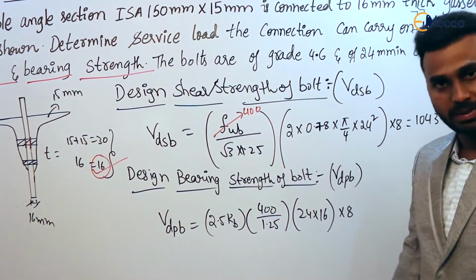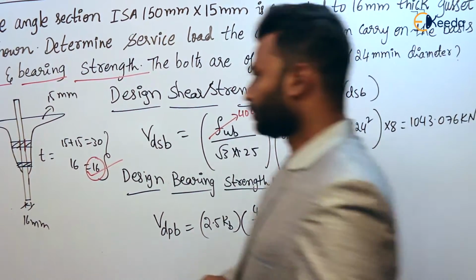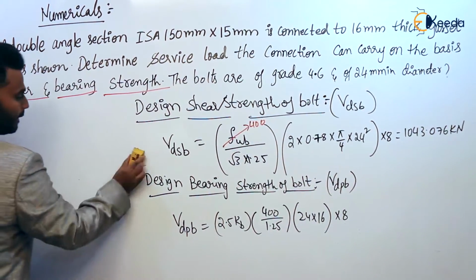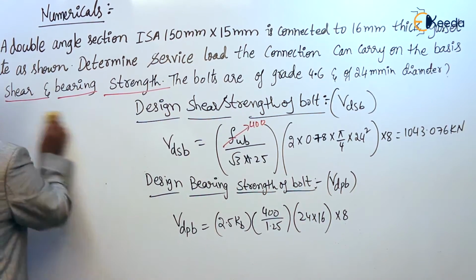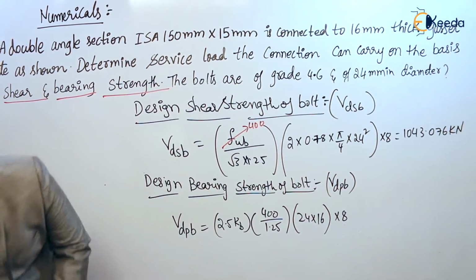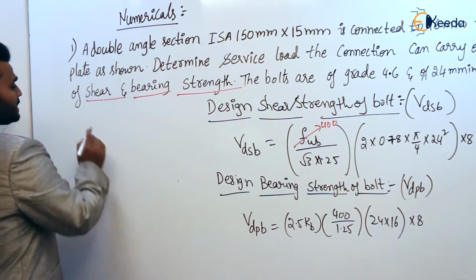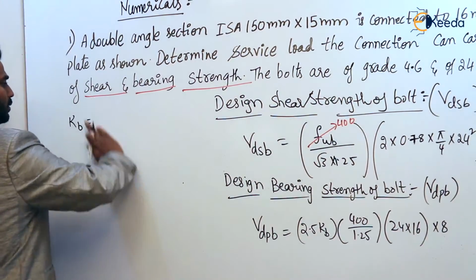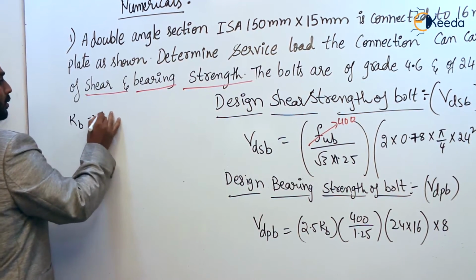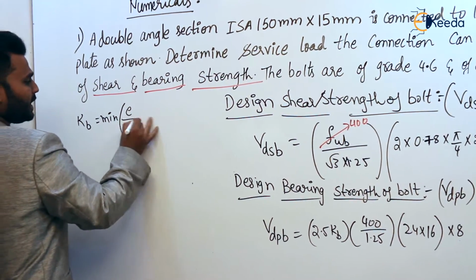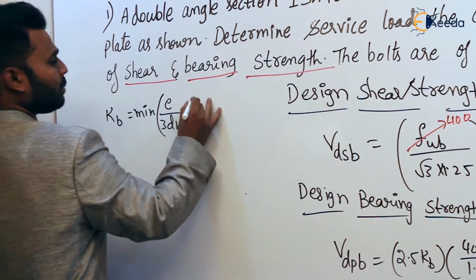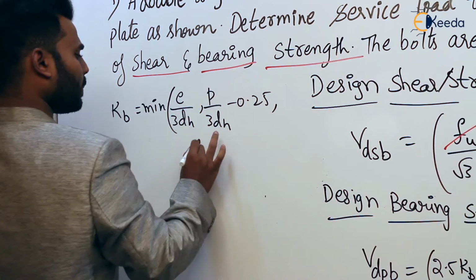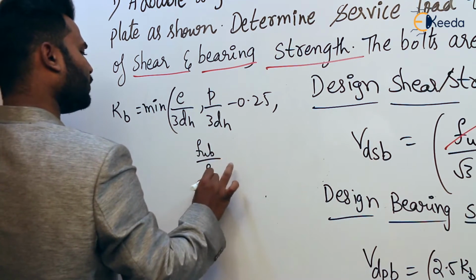So how to calculate this kb? Okay, let us see how. We know that kb is the minimum of e by 3dh, p by 3dh minus 0.25, fub by fu, and 1.